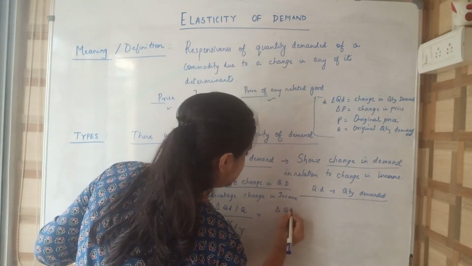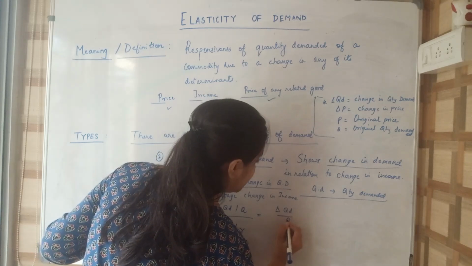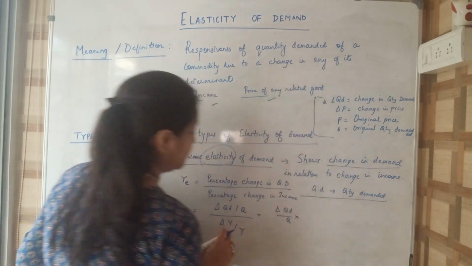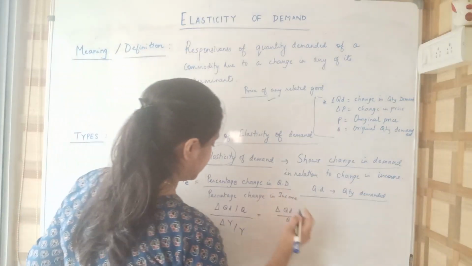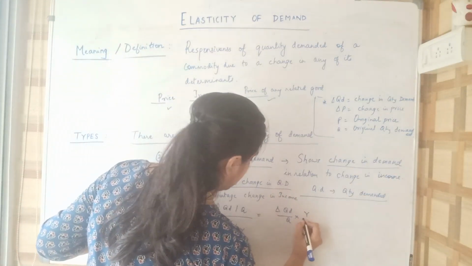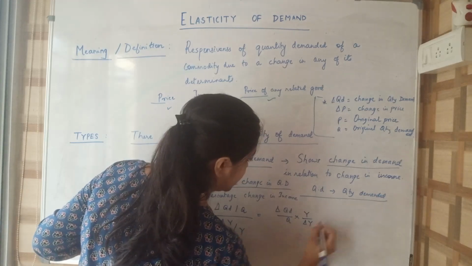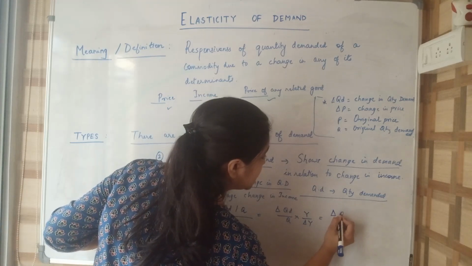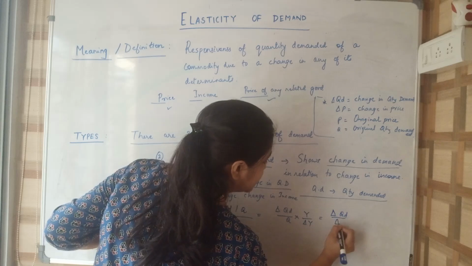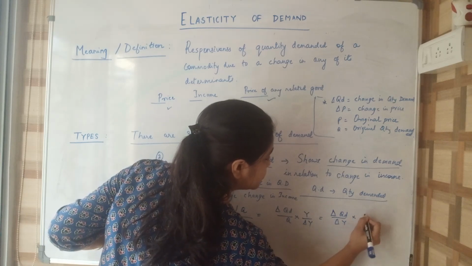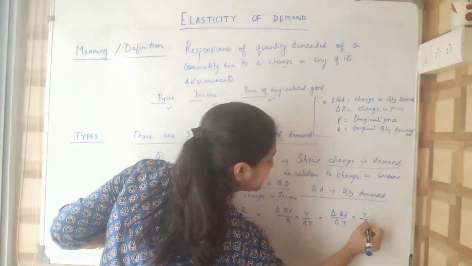Delta QD by Q, and when the division turns into multiplication, this goes up, Y by delta Y, that is delta QD by delta Y into Y by Q.